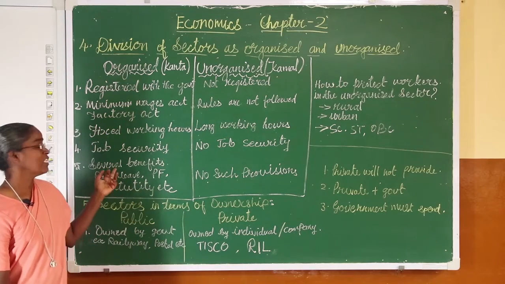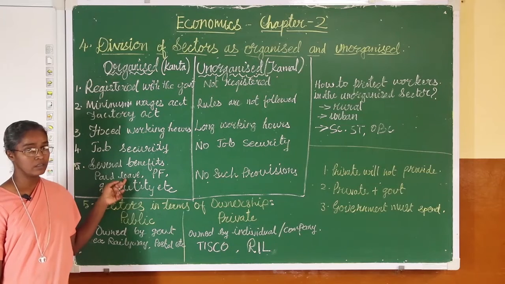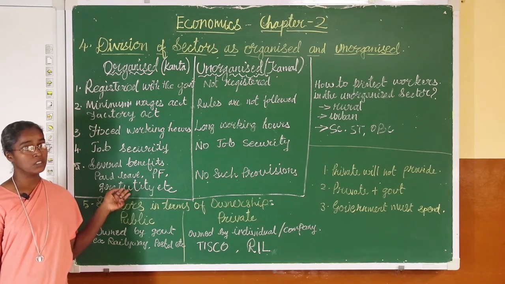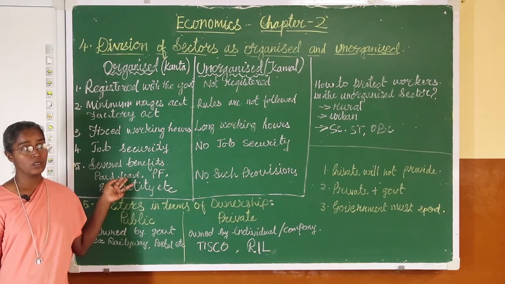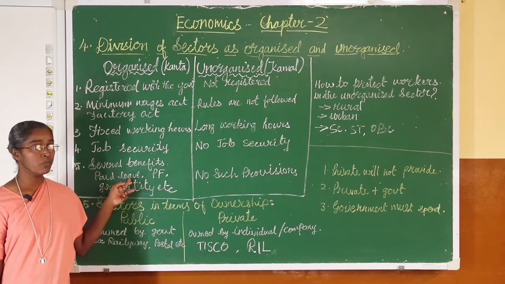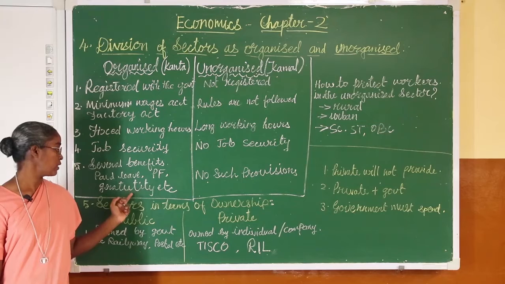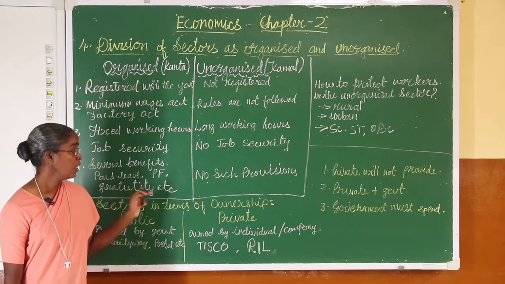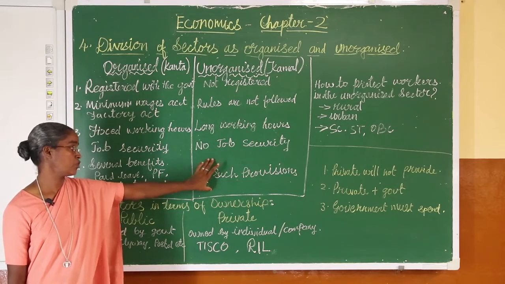And the fifth point is that several benefits are there in the organized sector, like paid leave, PF (Provident Fund), gratuity, etc. Paid leave means that on Sundays or any other government holidays, you are paid for those days. You also have the Provident Fund paid. And gratuity, when you leave the job, they will pay you some amount of money. And all these provisions are not in the unorganized sector.